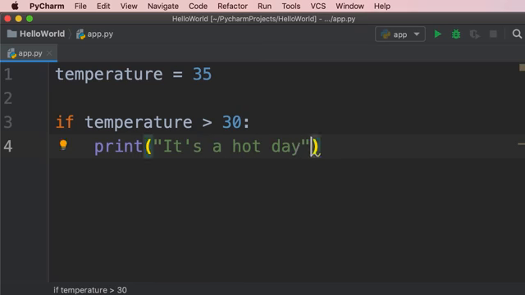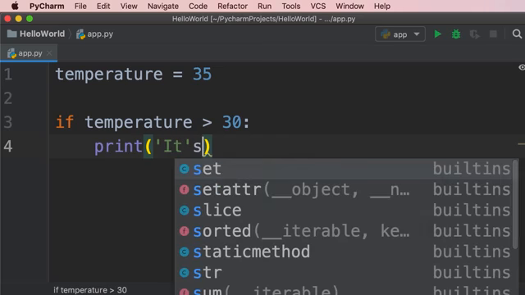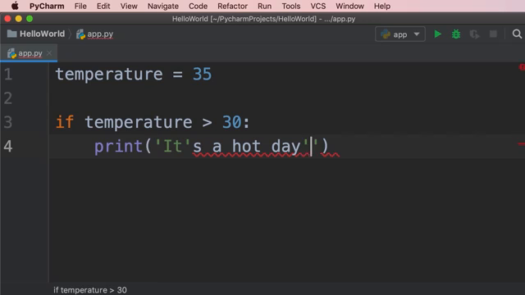And by the way, note that here I've surrounded the string with double quotes because here we have a single quote as an apostrophe. So I couldn't declare a string like this with single quotes. If I typed it like that, look, Python gets confused because it thinks this single quote represents the end of our string, so it doesn't recognize the subsequent characters, okay? So that's why we use double quotes here, so we can have an apostrophe in our string. So it's a hot day.